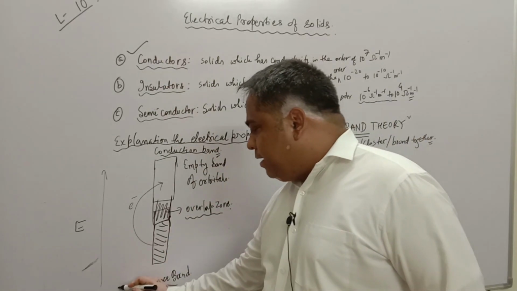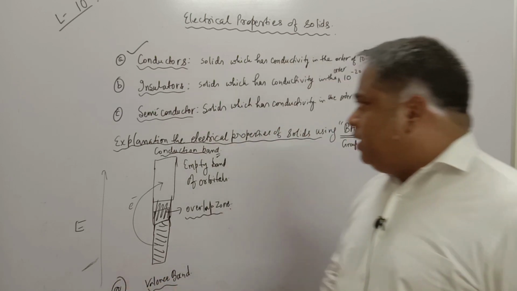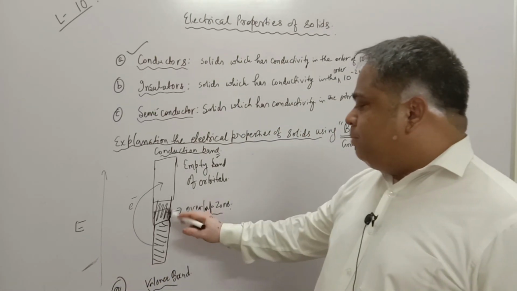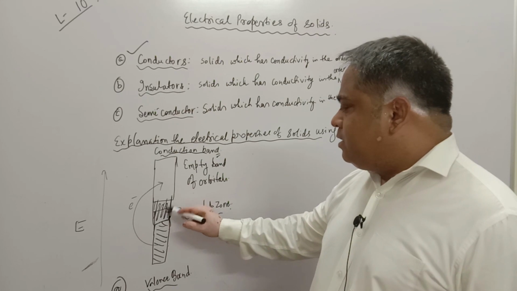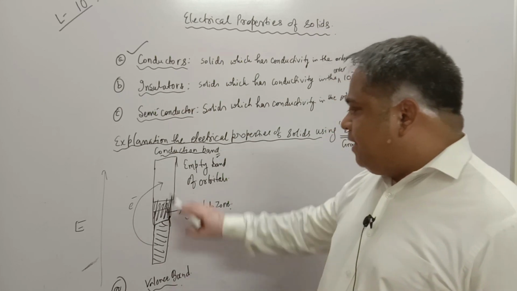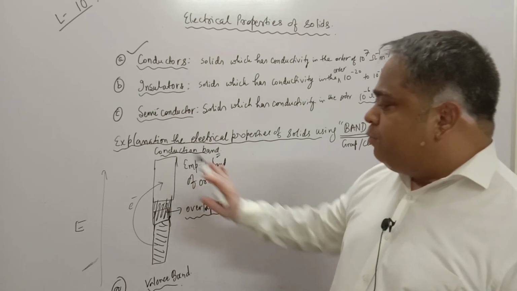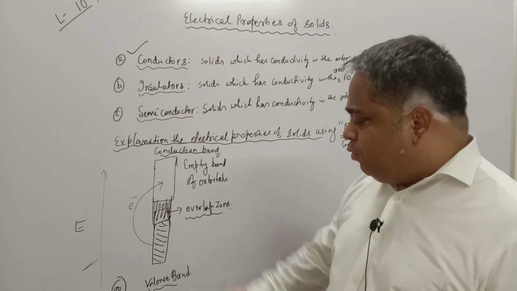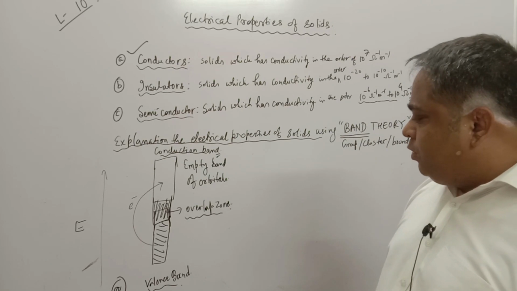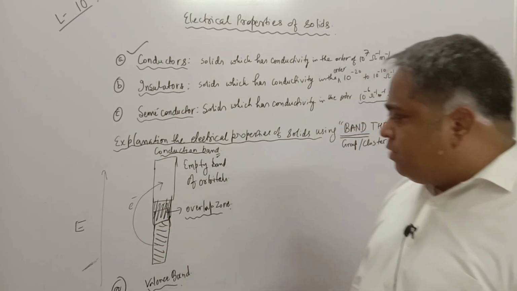So this is case A. In case A, the overlap zone is such that there is no gap between the valence band and the conduction band. The conduction band is the band of empty orbitals where electrons can move freely, whereas the valence band is under the influence of the nuclear charge because it is the outermost orbital where electrons are found.